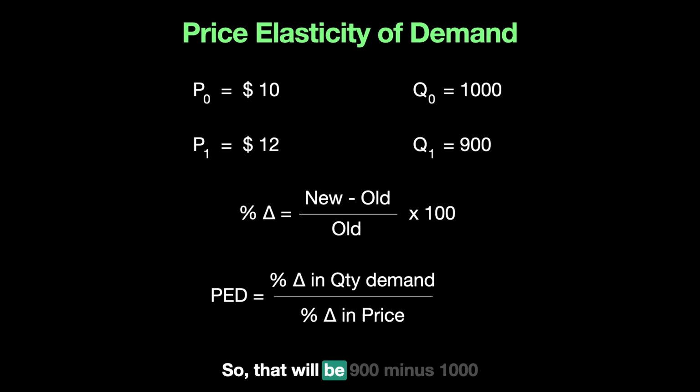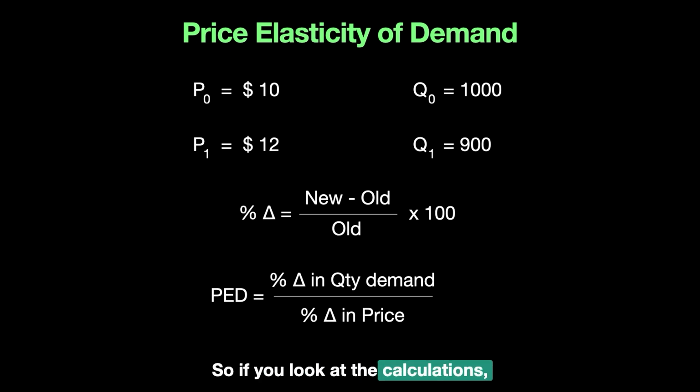So that will be 900 minus 1000 over 1000, divided by 12 minus 10, where 12 is my new price and 10 is my old price, over 10, which is my old number, times 100. Both of these will be multiplied by 100, which is the percentage change formula. I can also get rid of these because they are both in the numerator and denominator.